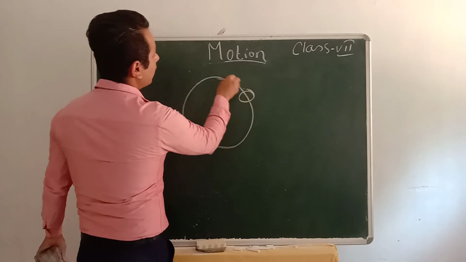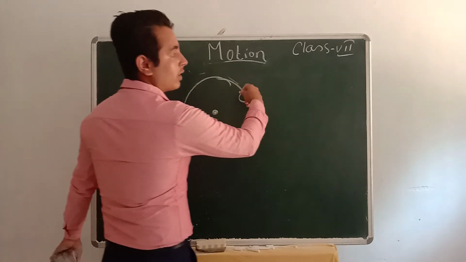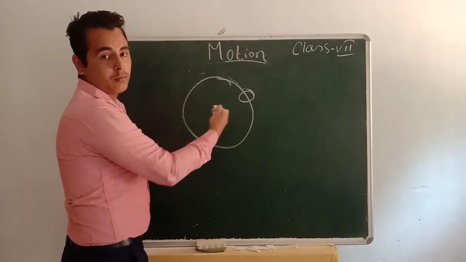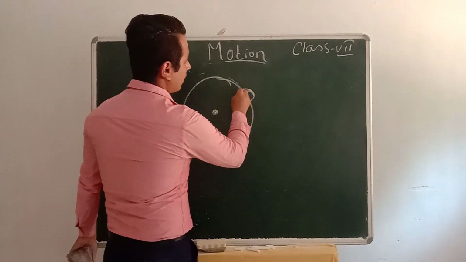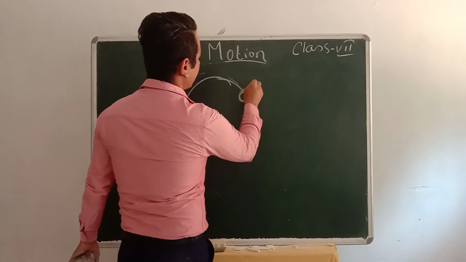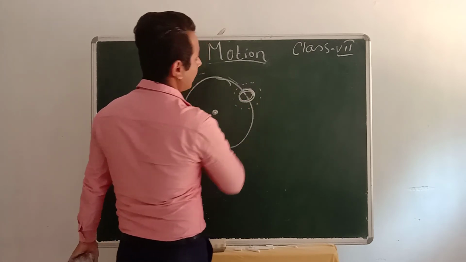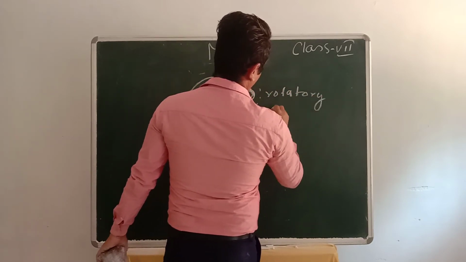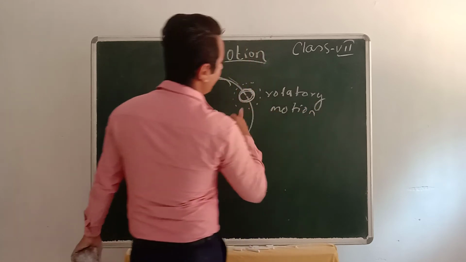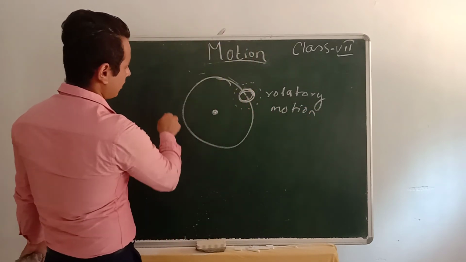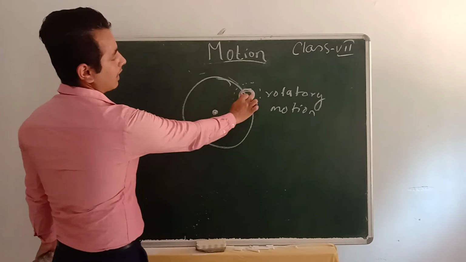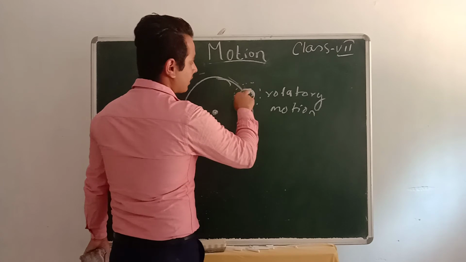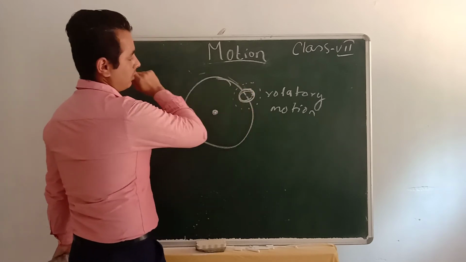That means while revolving from here to here, it rotates on its own axis. Simultaneously, both revolving and rotatory motion take place. Rotatory means revolving around its own axis, without changing its position. What happens in revolving? The earth goes from here to here, here to here, and at last here. In rotatory, it rotates around its own axis without changing its position.